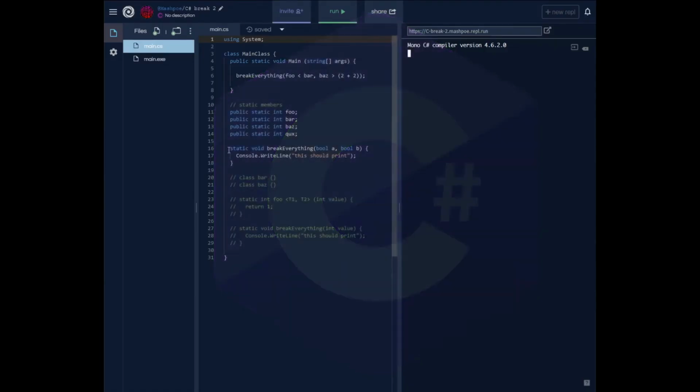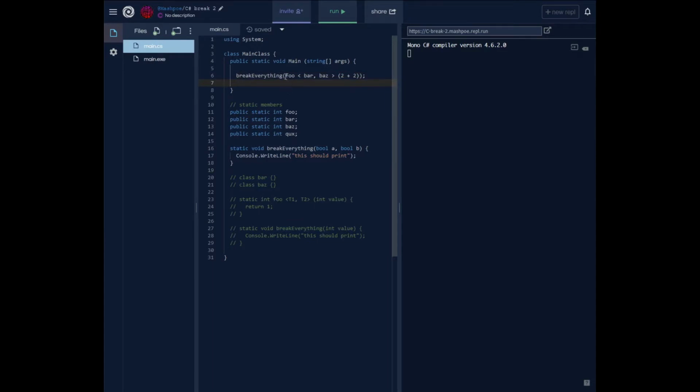In C# I made a program with a function called breakEverything that has two Boolean parameters. I chose Boolean parameters because greater than and less than comparisons evaluate to Boolean values. In the main function, there's a call to the breakEverything function before it's actually declared, which means the compiler has no idea that the function takes two arguments when the call is being parsed.